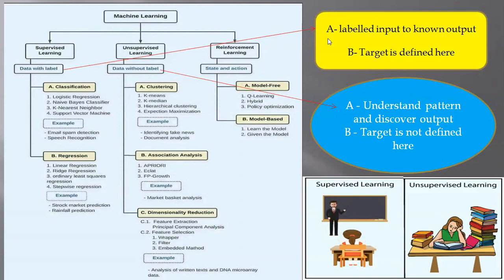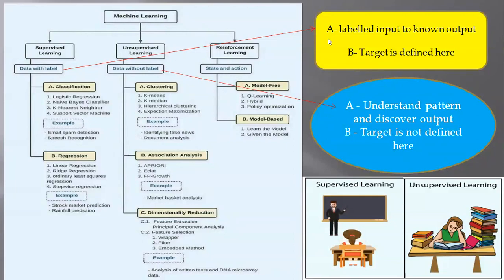If we talk about data that is not labeled, it means we have to understand the pattern and discover the output. That means the output is not defined. Target is not defined in this type of data. We have to understand the pattern and discover that. That is called unsupervised learning.